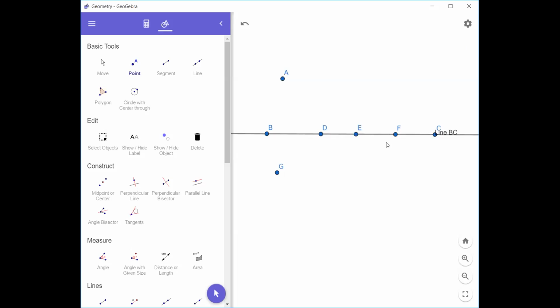Collinear points. These points are called collinear points.